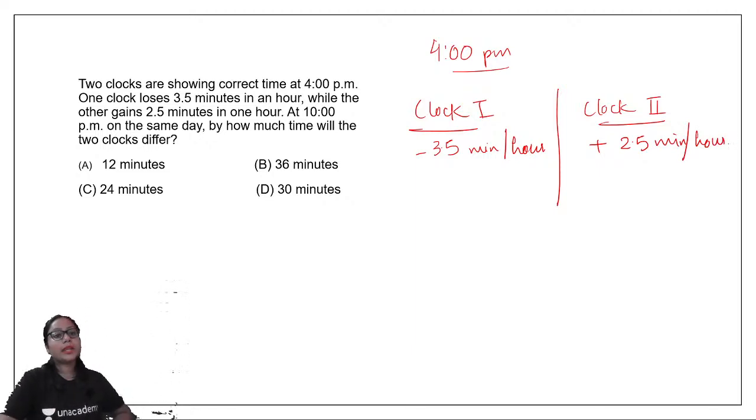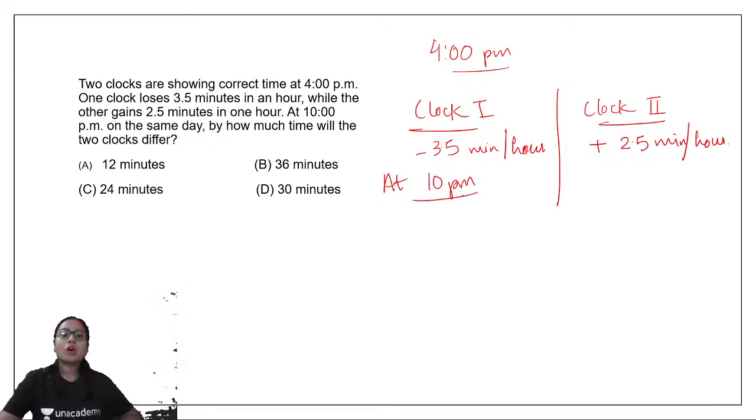At 10 p.m. on the same day, how much time will the two clocks differ? At 10 p.m., how many hours would have passed from 4 p.m.? 6 hours. So how many minutes are lost in 6 hours?